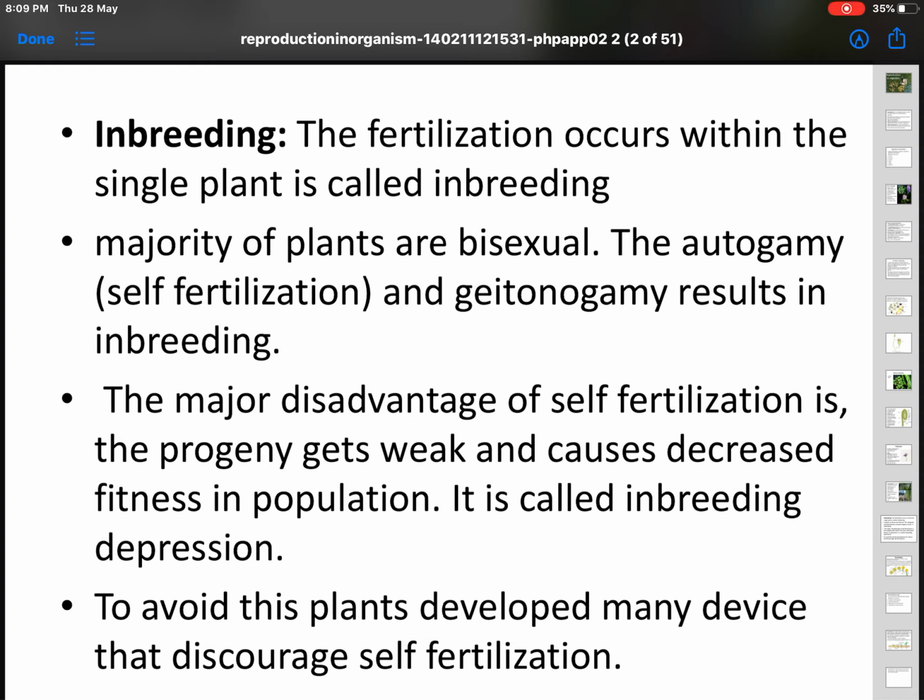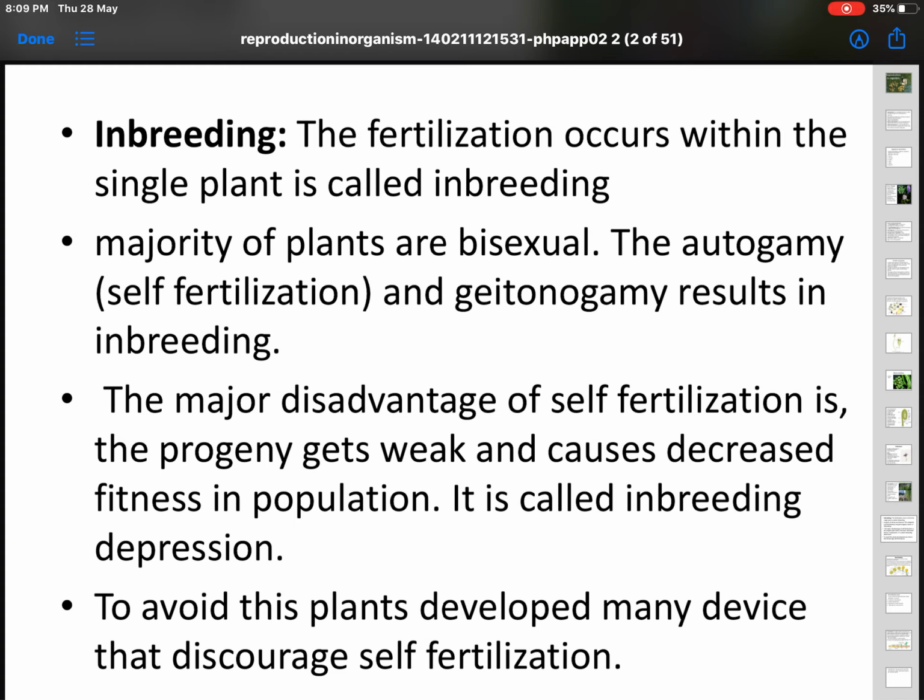Let's start with inbreeding. What is inbreeding? If fertilization occurs within a single plant, then it's called inbreeding. Though this helps the majority of plants, as this process keeps on happening generation after generation, there will be something called inbreeding depression. Inbreeding depression takes place because of the same genome continuously being passed down from generation to generation.